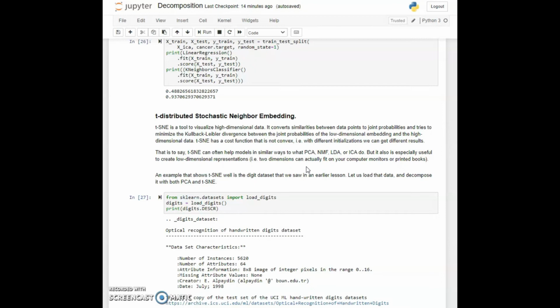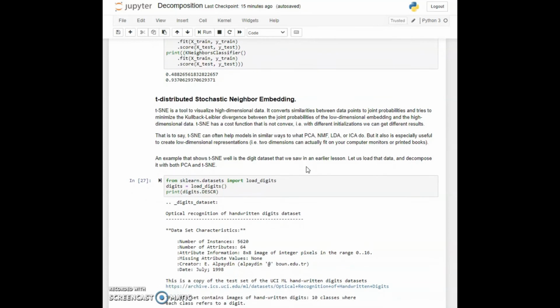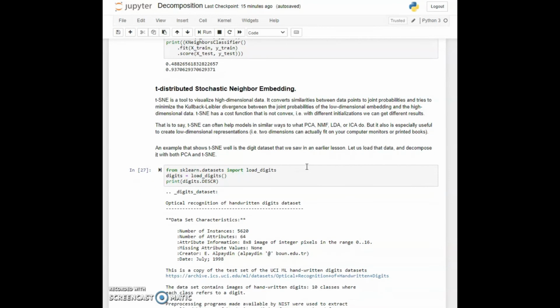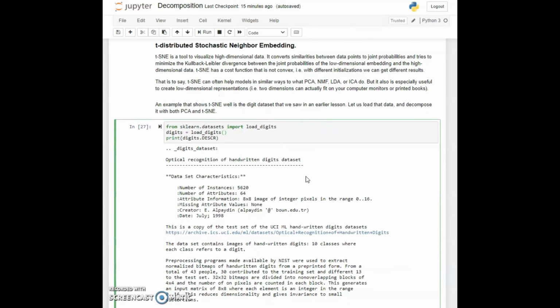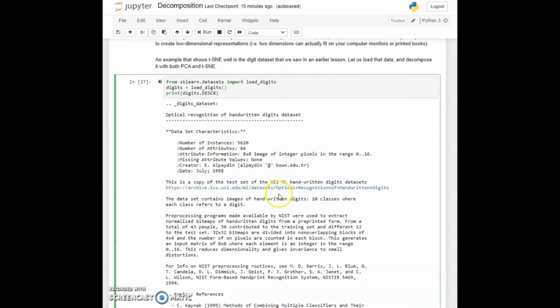It doesn't do anything particularly interesting. It gets rather low results if we try to use this decomposition against the cancer dataset. But an example that's often used to present t-SNE is to use it against the digit dataset in cell 27. And we get a rather striking result if we do that decomposition. That, of course, was a dataset that had 64 dimensions. We can represent the image in two dimensions, height and width, and then pixels in various locations. But that's sort of not what the actual feature set is.